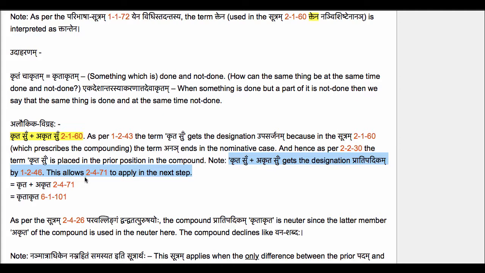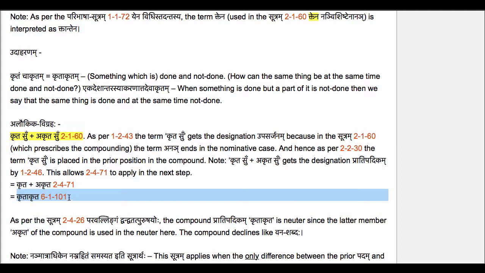And now we can apply 2-4-71, supo dhatu pratipadikayoho, to perform the luk elision on the sup affixes su and su, which are inside the compound pratipadikam. So we get krita akrita. Then of course you apply akas savarne dirgha to get krita krita. Akas savarne dirgha of course is 6-1-101.